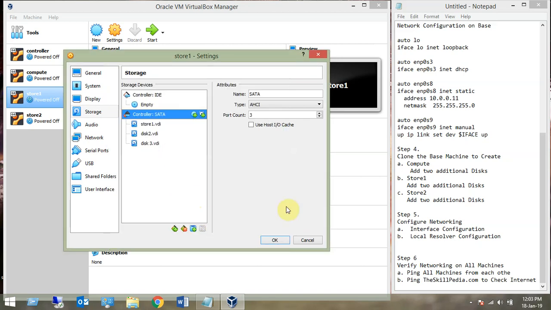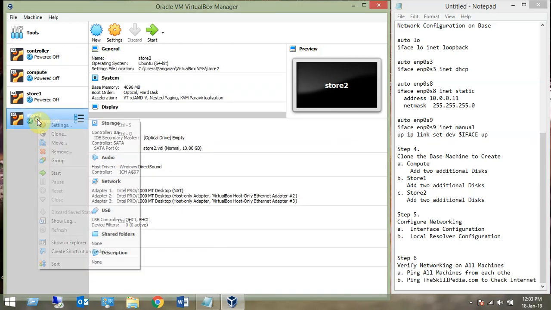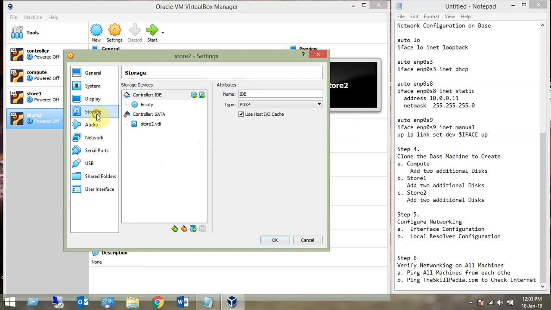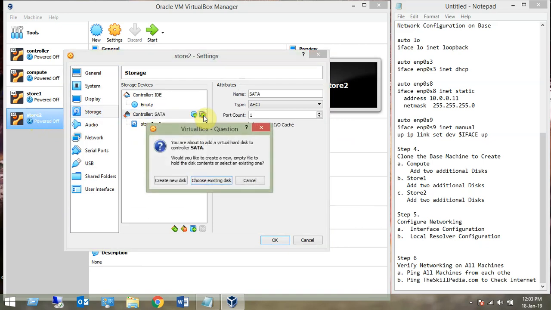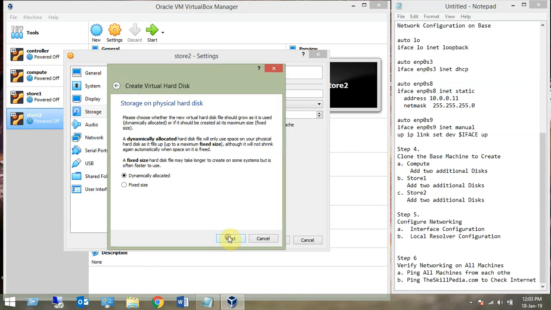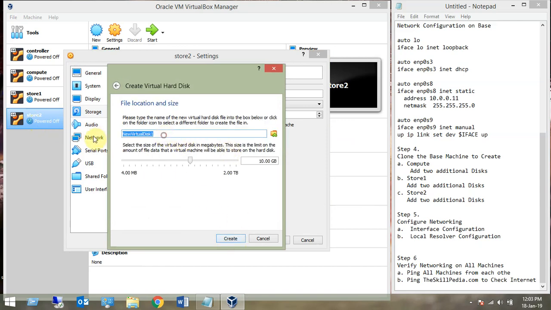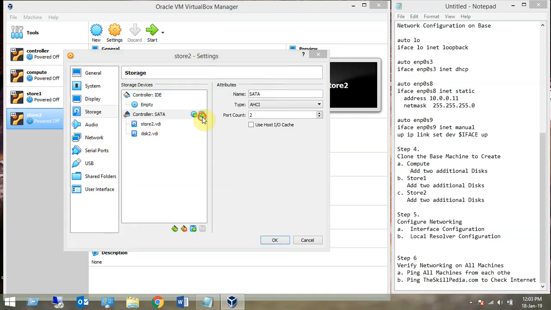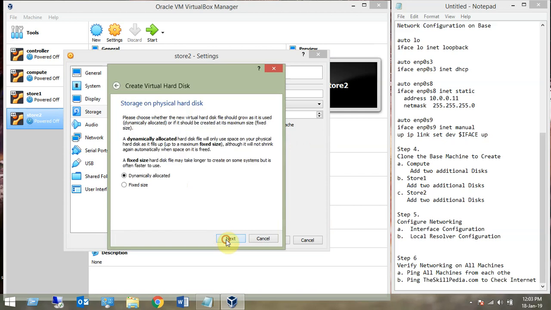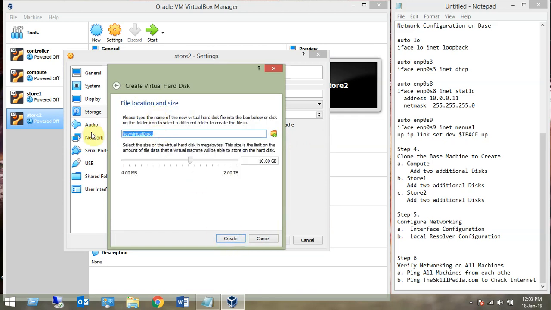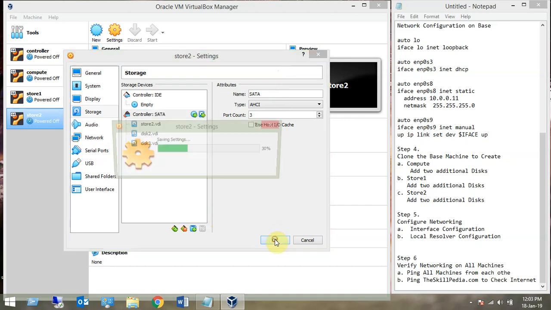Alright, the same I'll do with store 2 also. These requirements I already explained in my previous session. I hope you watched my previous session, and this is what I'm demonstrating right now so that there is no confusion. Disk 2, 3 GB, create another disk, new virtual disk, and then disk 3, 3 GB, and create. So all disks created.